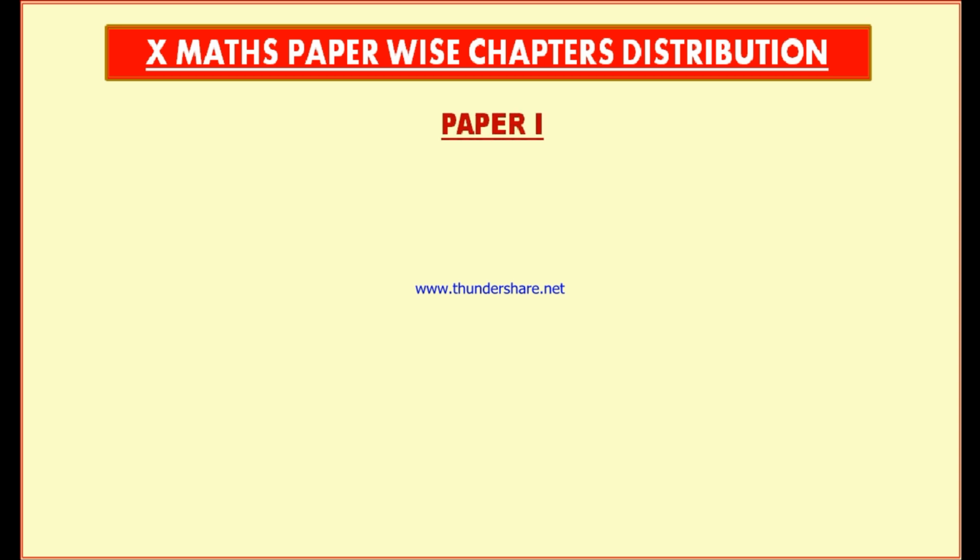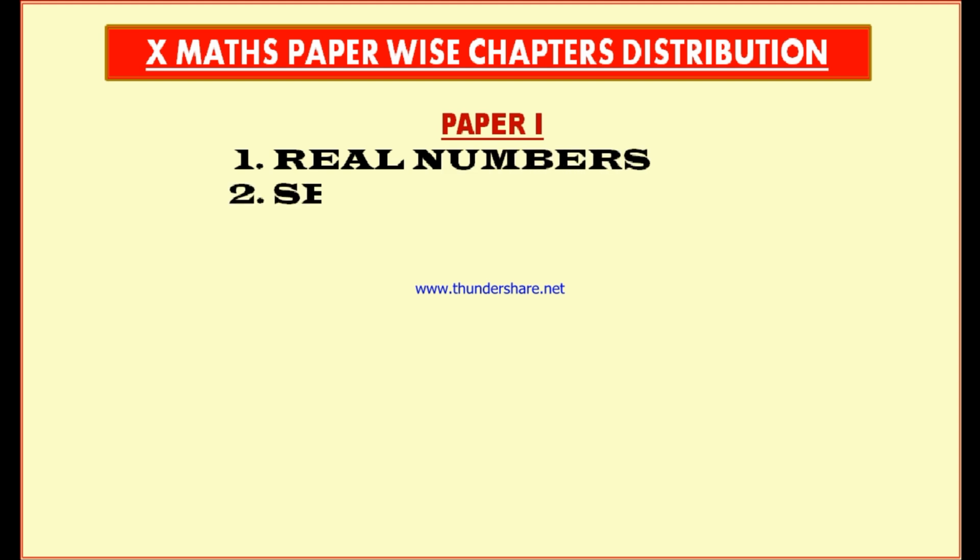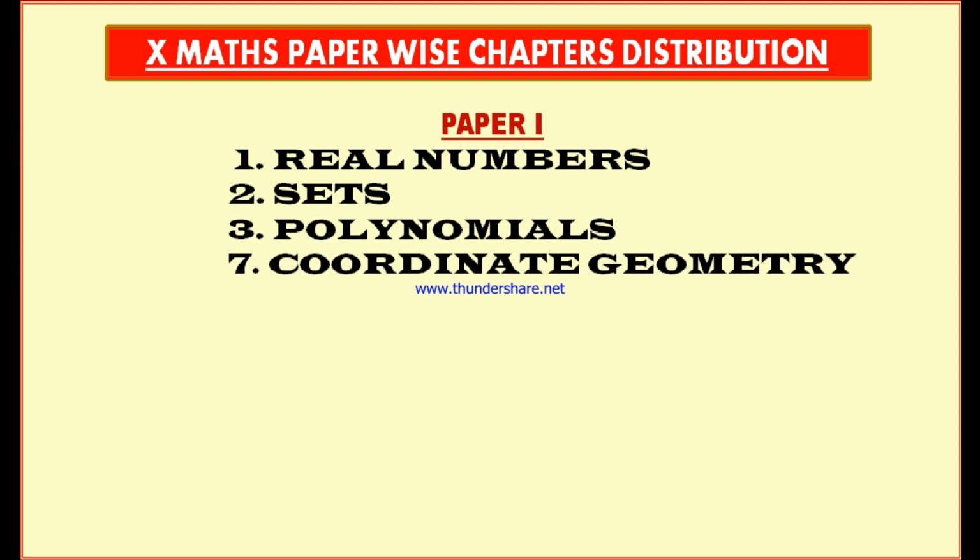The chapters that come under paper 1 are the first chapter, real numbers, the second chapter, sets, the third chapter, polynomials, and the 7th chapter, coordinate geometry. These 4 chapters come under paper 1.